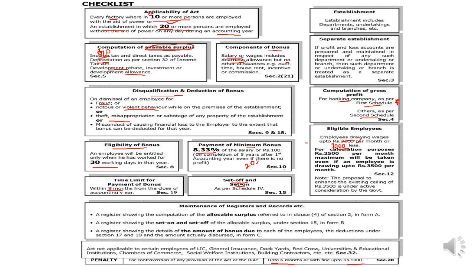And this act will not be applicable to LIC, general insurance, dockyard, Red Cross, university, education, building construction, social welfare institutions, chamber of commerce institutions. So in places like LIC and general insurance, bonus will not be provided to the employees.